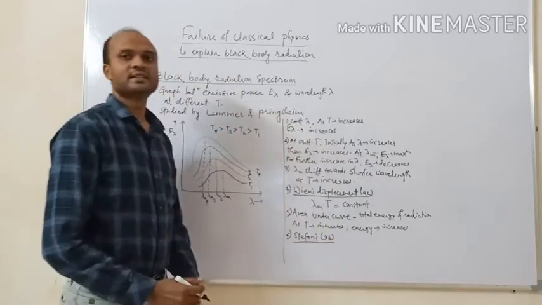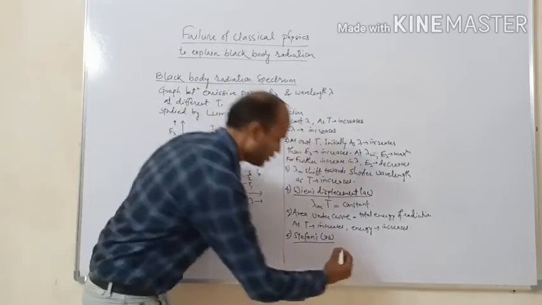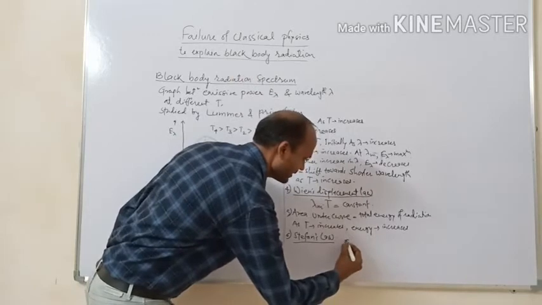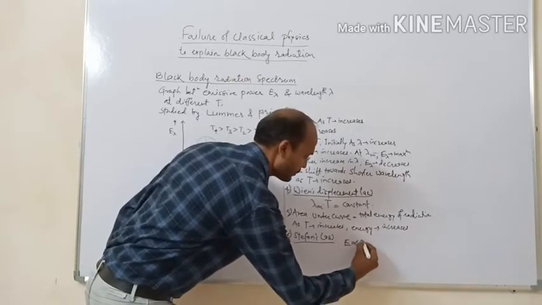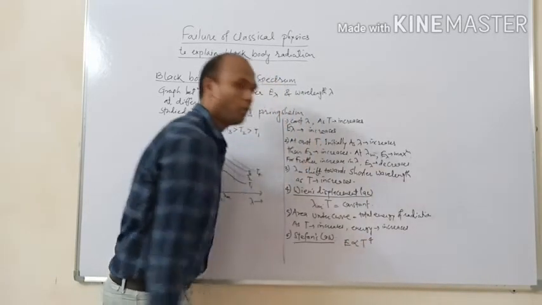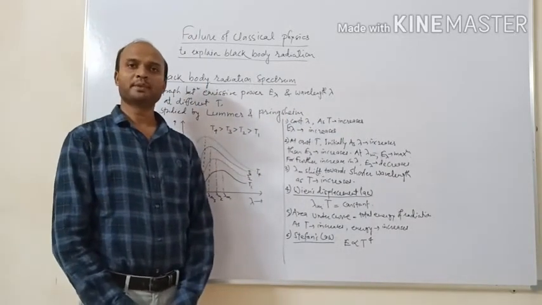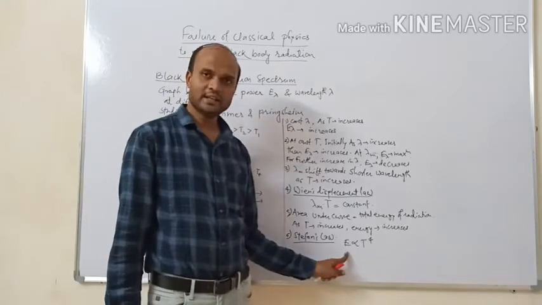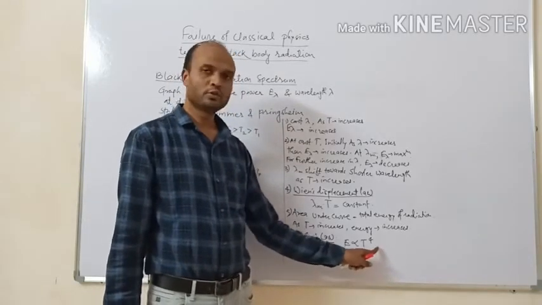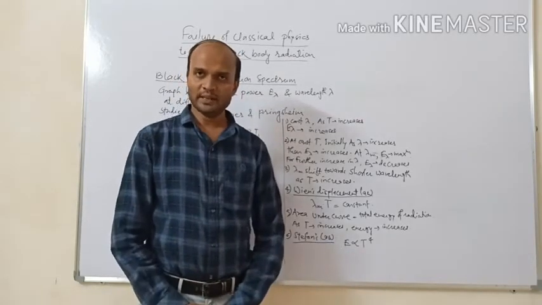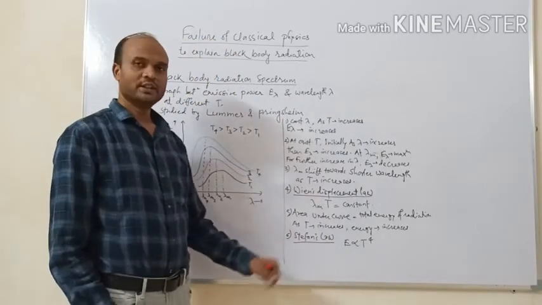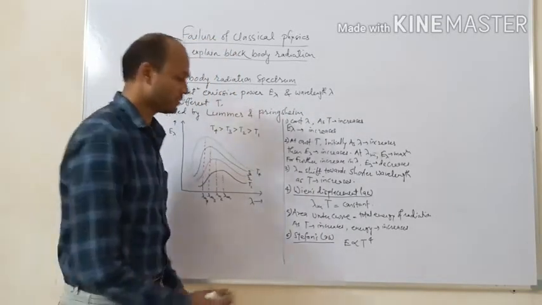According to Stefan, the energy of radiation, capital E, is directly proportional to the fourth power of the absolute temperature. That is, E is directly proportional to T to the power 4, and this law is also called Stefan's law.